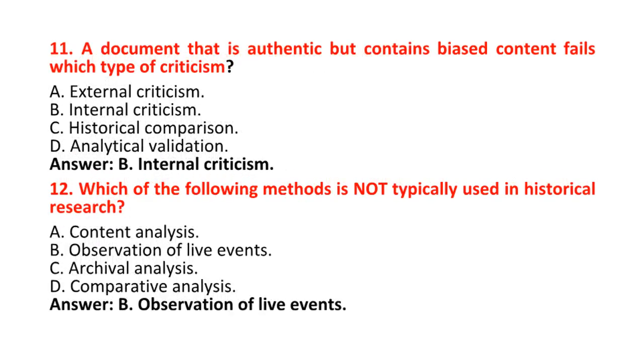11. A document that is authentic but contains biased content fails which type of criticism? A. External criticism. B. Internal criticism. C. Historical comparison. D. Analytical validation. Answer: B. Internal criticism.